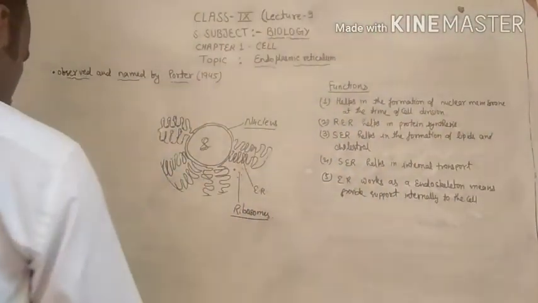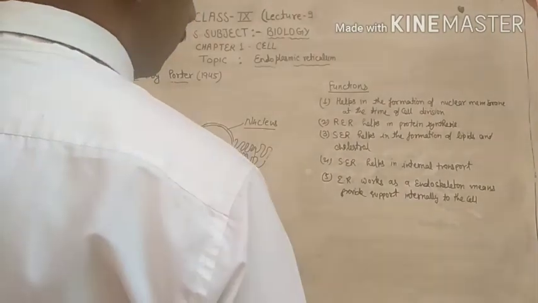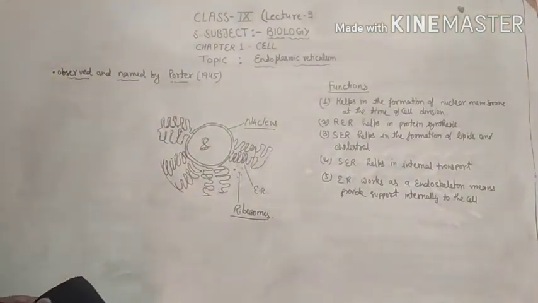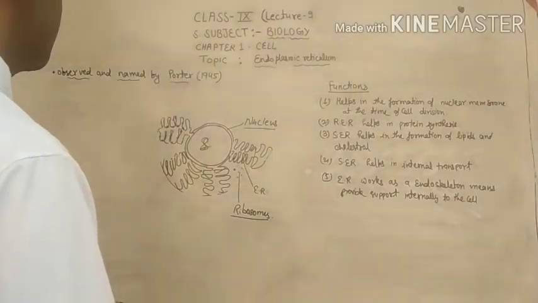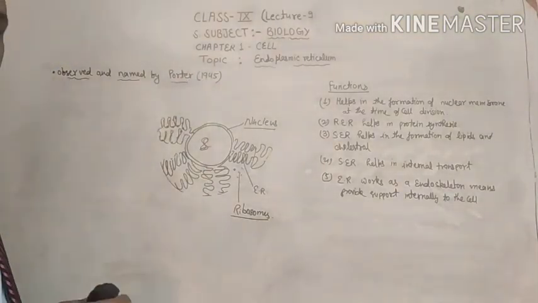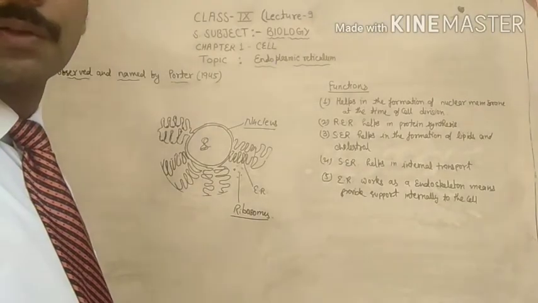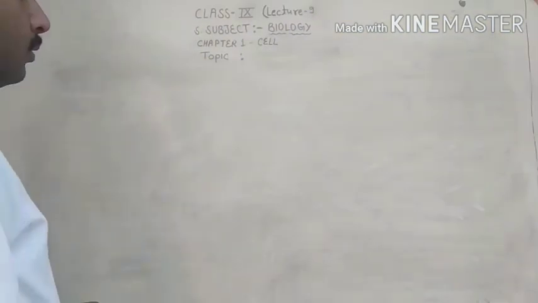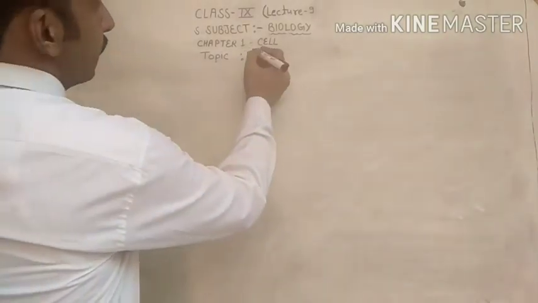Okay. So today I am taking a very small topic, the next topic from the same chapter, that is the vacuoles.